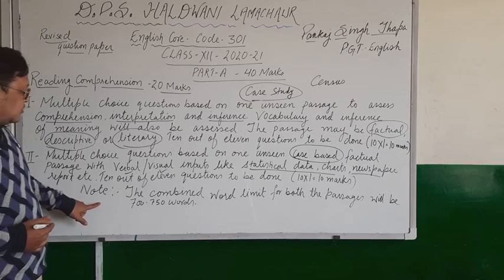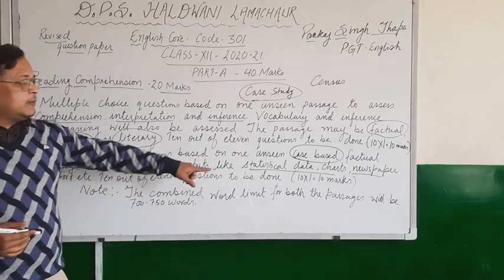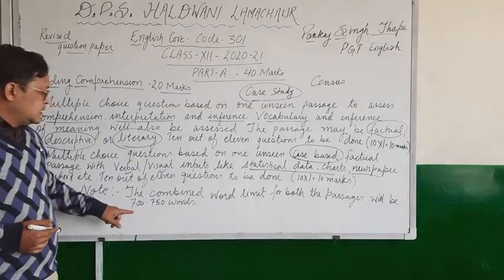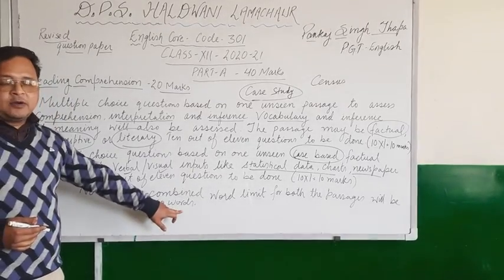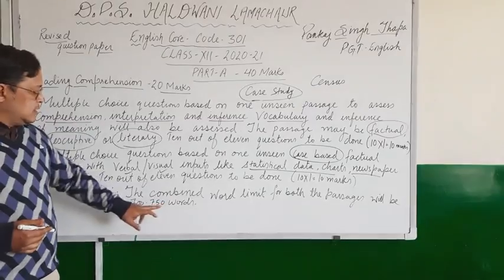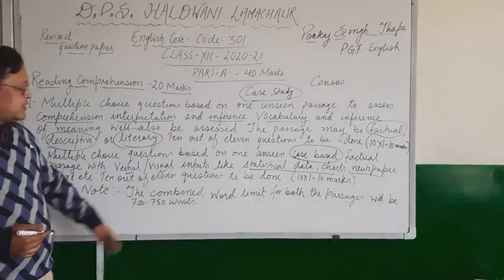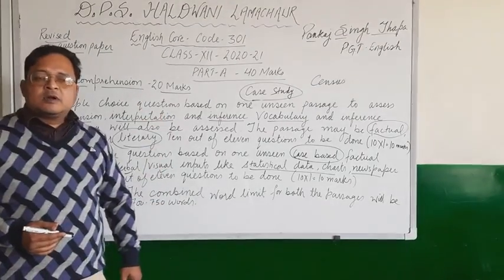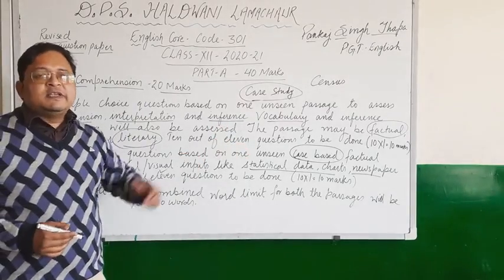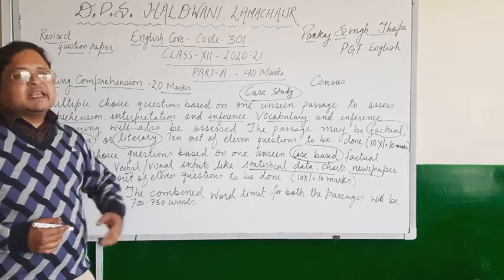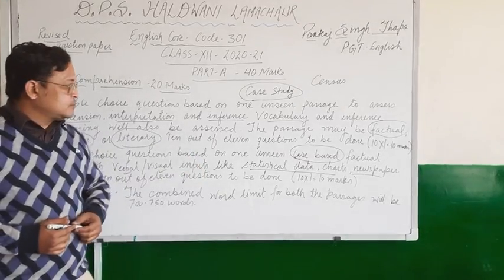And one important thing to note down is the combined word limit for both the passages will be 700 to 750 words. Alright, so maybe one passage would be of 350 words each, or maybe some variance would be there.